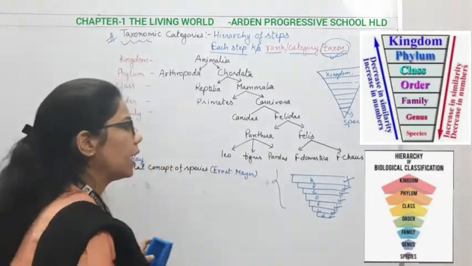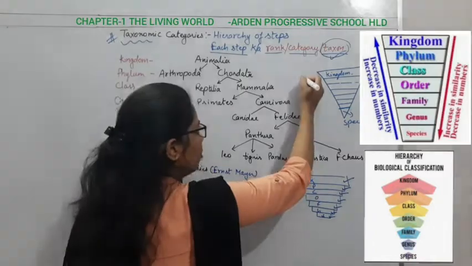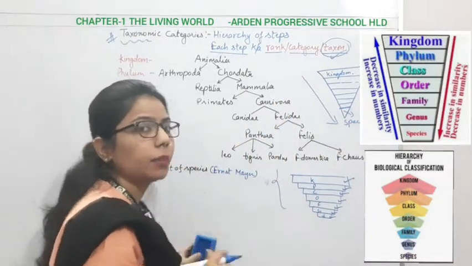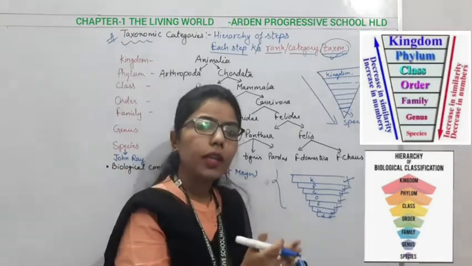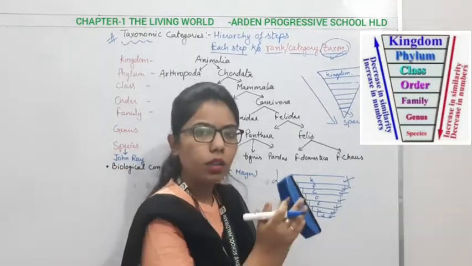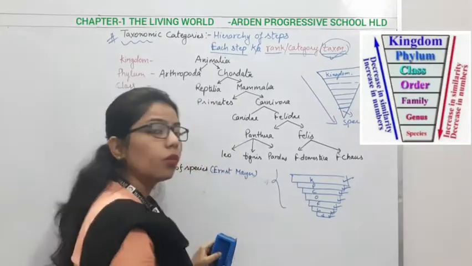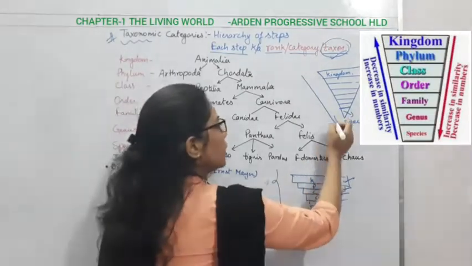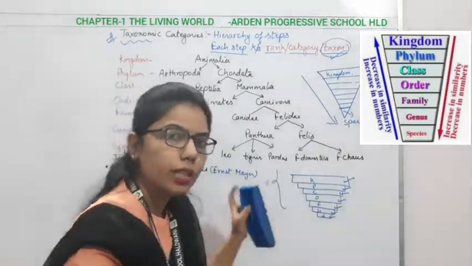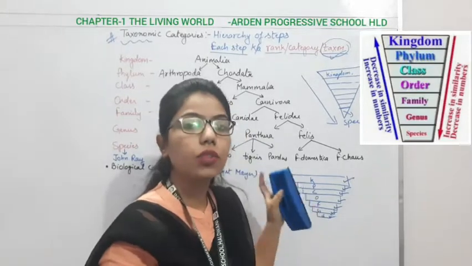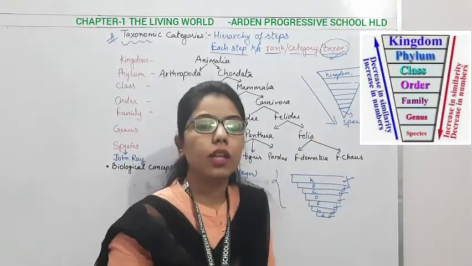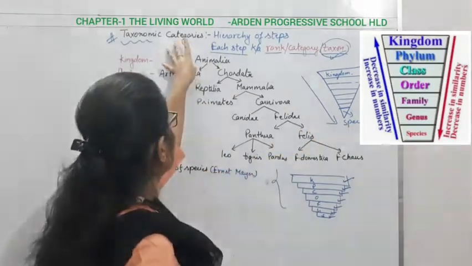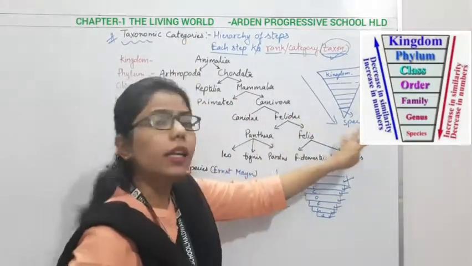So likewise, you have to classify on a hierarchy basis. What do you understand by hierarchy? It means it can be from smaller to bigger and bigger to smaller, in ascending order or descending order. Here we are classifying in descending order. It means the species is the smallest unit of classification, and if I ask which one is the largest unit, your answer will be kingdom. So this is related to taxonomic categories or taxonomic hierarchy.